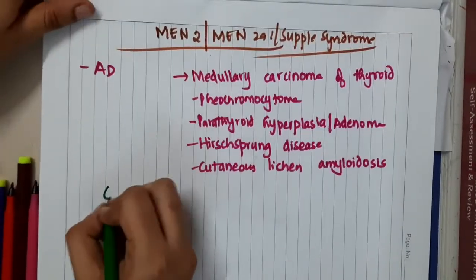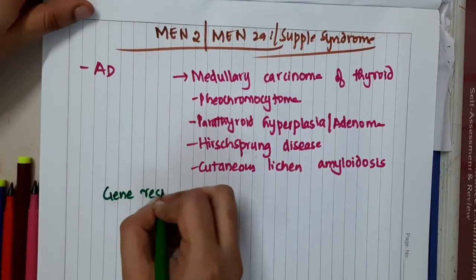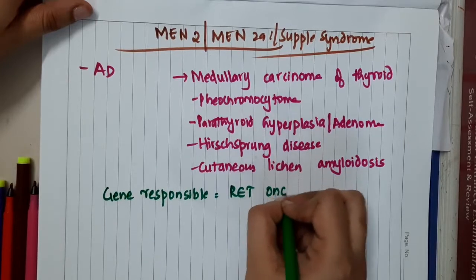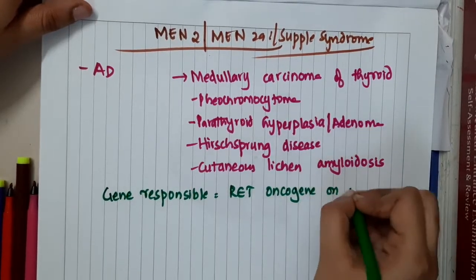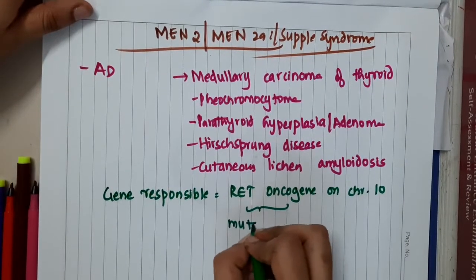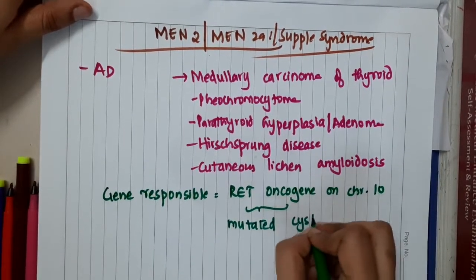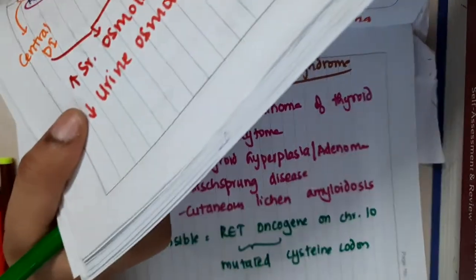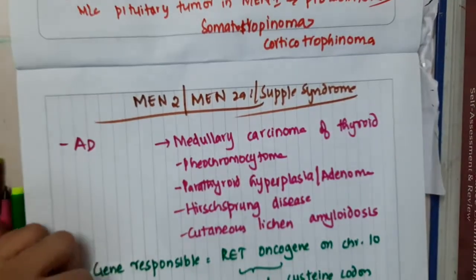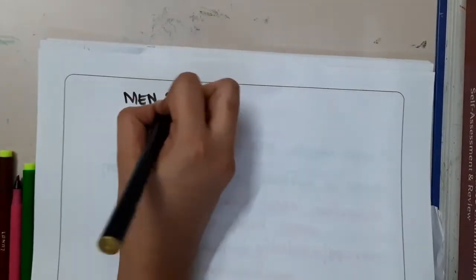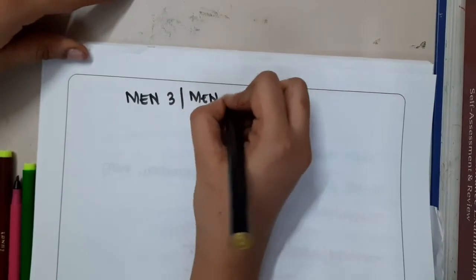What is the gene responsible in MEN 2A or Sipple syndrome? The gene responsible is the RET oncogene, which is located on chromosome 10, and it codes for a mutated cysteine codon. So this is about MEN 2A or Sipple syndrome.